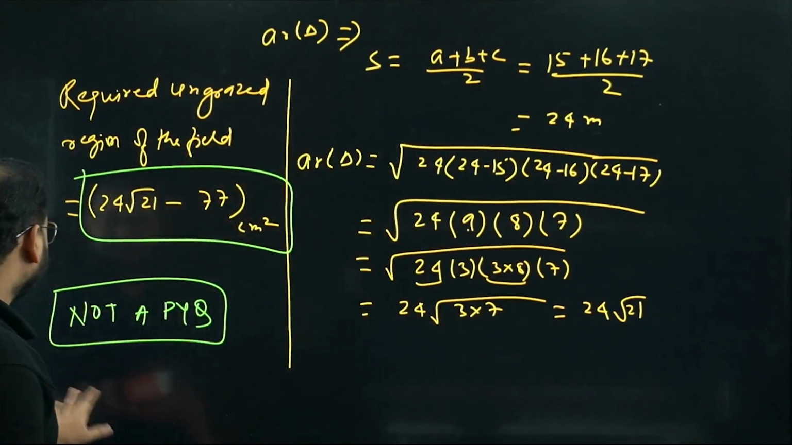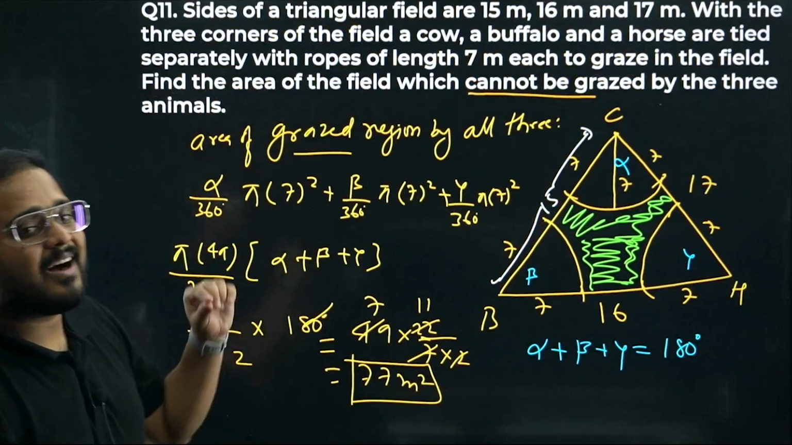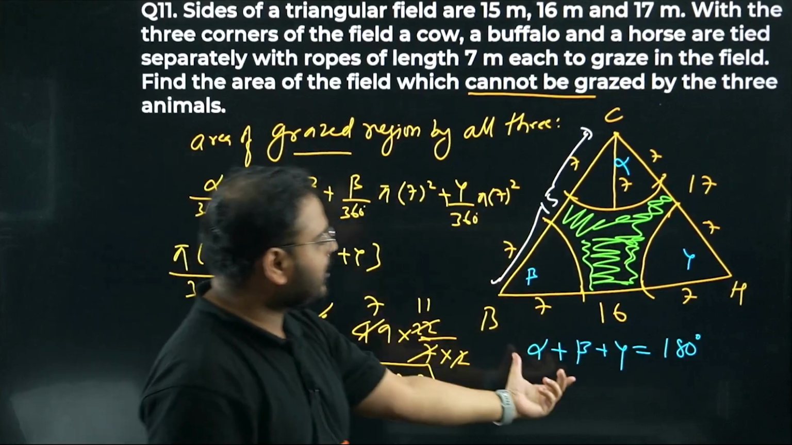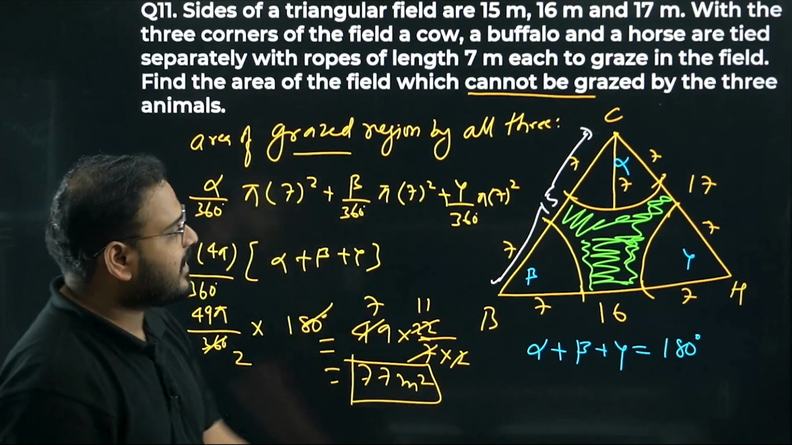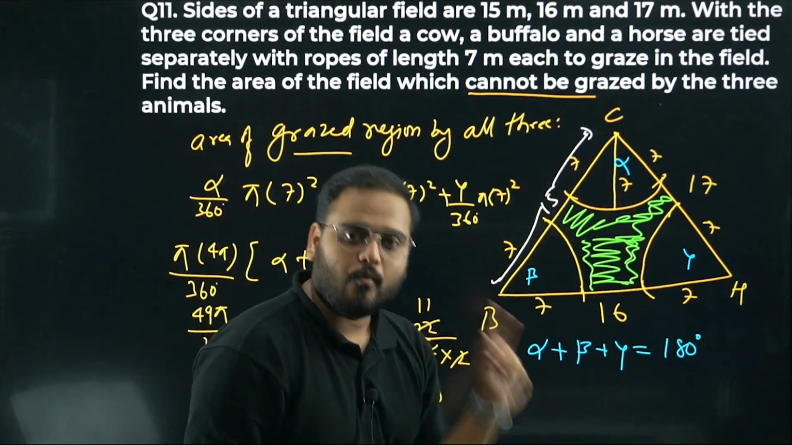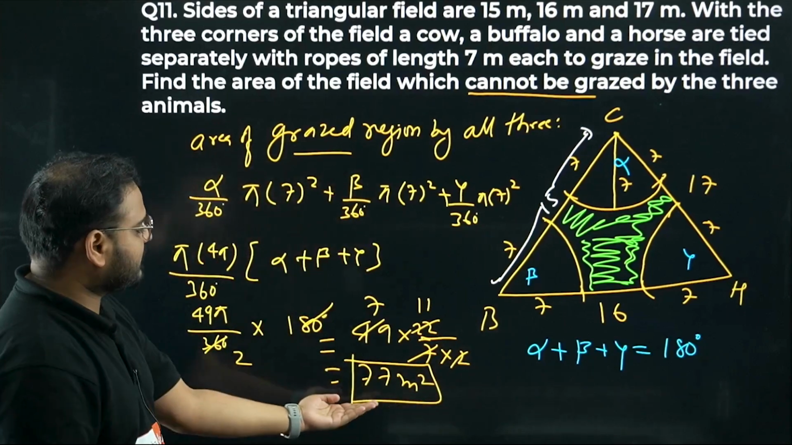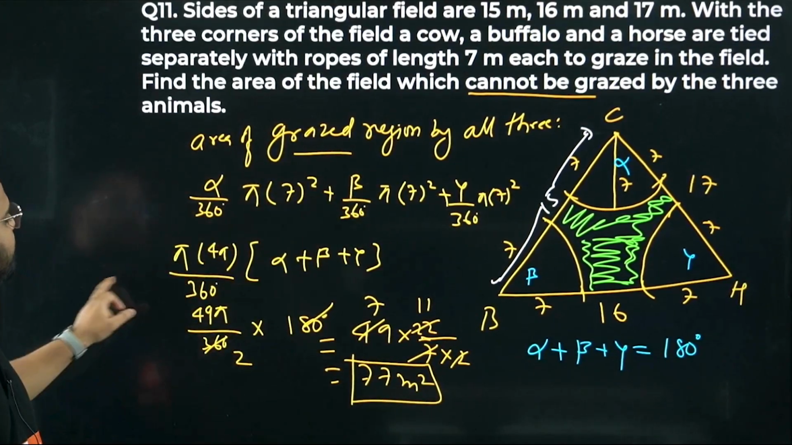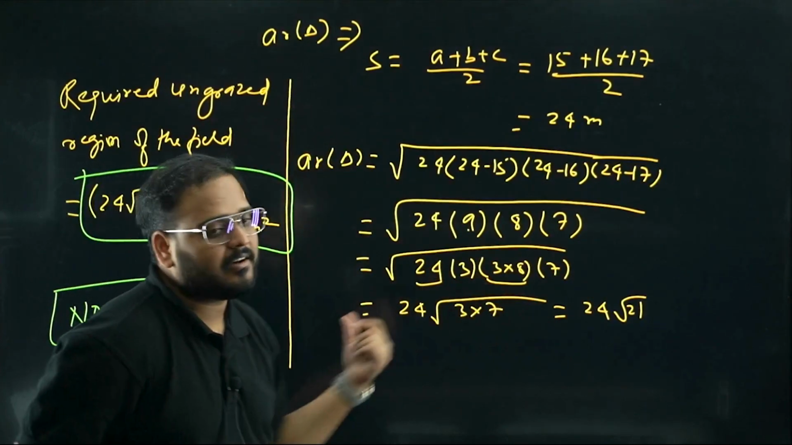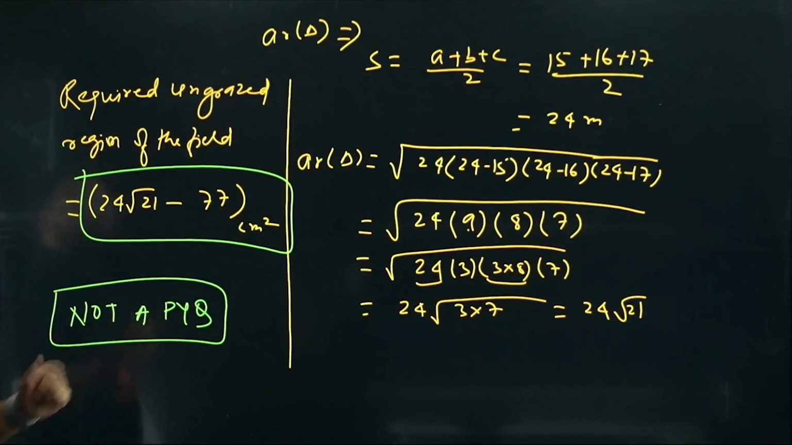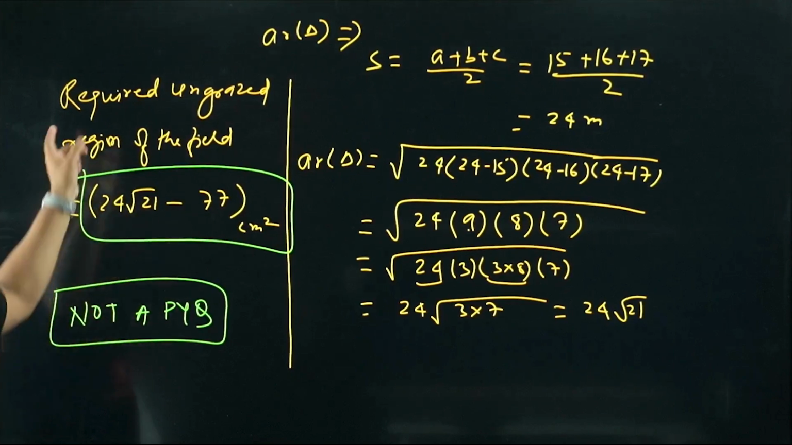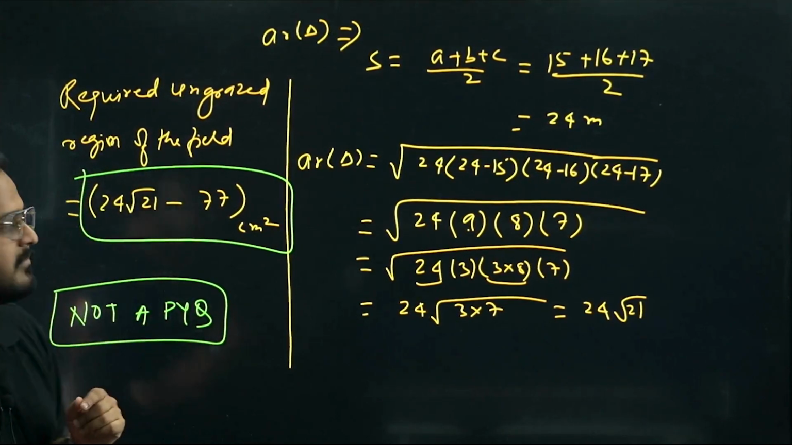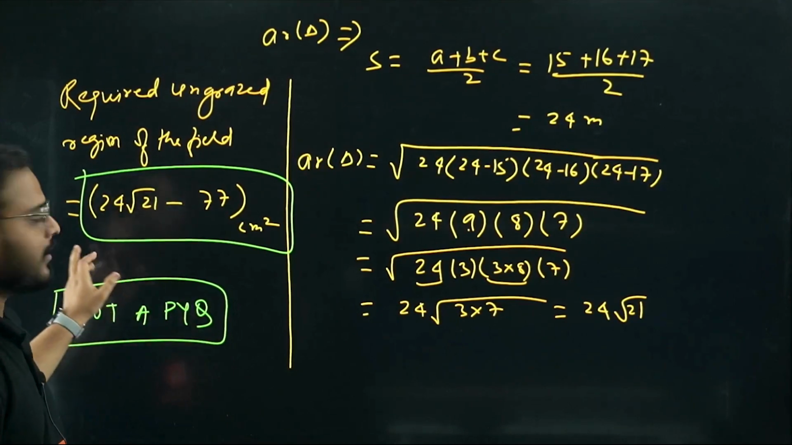Please have a look. Okay, from here, we had to find the ungrazed region. Cannot be grazed. So first we found the grazed region, by using the sector formula. Alpha plus beta plus gamma is 180 degree. How come, sir? For a triangle, the sum of all angles is 180 degree. From there, we got the area of sector. All the three combined is 77. What is that? Area of grazed region. From there, what we have done? Find the area of the triangle, subtract the grazed region. Okay, we get the ungrazed region as this value. Required ungrazed region of the field is 24 root 21 minus 77. I hope this is clear. Please have a look one last time.